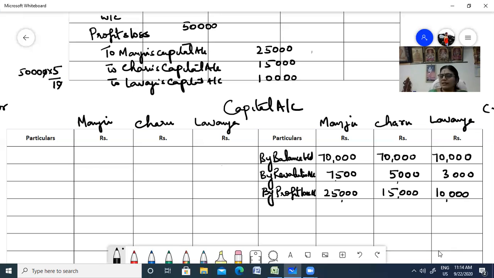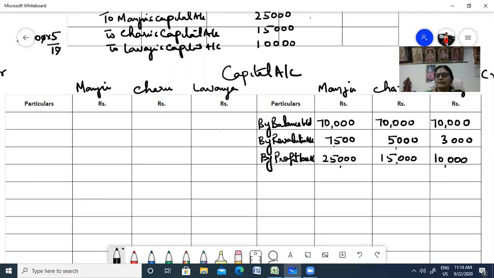I don't think anything else is there. Nothing is there in the debit side, so it is very easy for you to tally. So let us total this side. Okay, so you have 83,000 total. So you have 90,000 here.